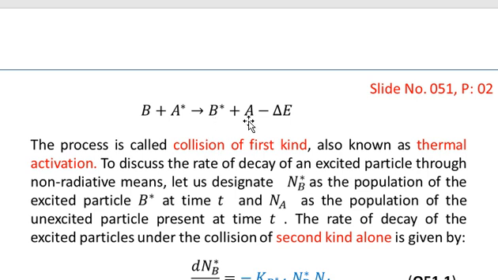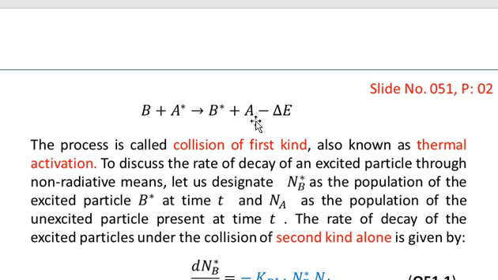And you see that the available energy will come from the de-excitation of a particle A, and also from the kinetic energy of the colliding particles. So these two energies will help to excite particle B. So that's why we are using minus delta E over here. It means that the kinetic energy of the colliding particles has been used up in the excitation of the particle B.